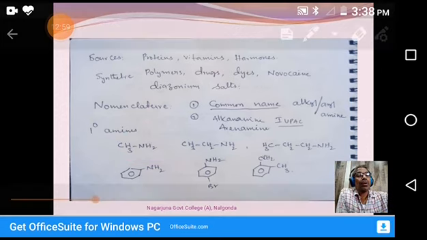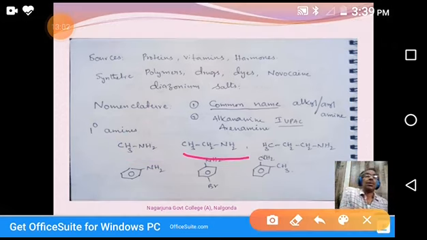Coming to the next one. You see CH3, CH2, NH2. It is ethylamine. Two carbons we call ethane, and one hydrogen is replaced by NH2. That's why it's called ethylamine in the common method, whereas in the IUPAC method, it is called ethanamine. Okay, next.